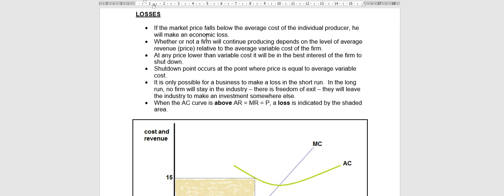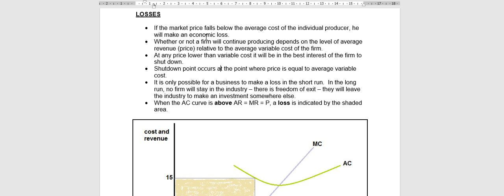Now, whether or not the firm will continue producing depends on the level of the average revenue or the average price relative to the average variable cost. Remember, last week we did the shutdown rule. Remember, each individual producer has to make 2 output decisions. The first decision, he has to decide if he is going to continue production or if he is shutting down. The second choice he has to make is, if he continues production, what is the output level, the quantity that he is willing to produce at the current market price.